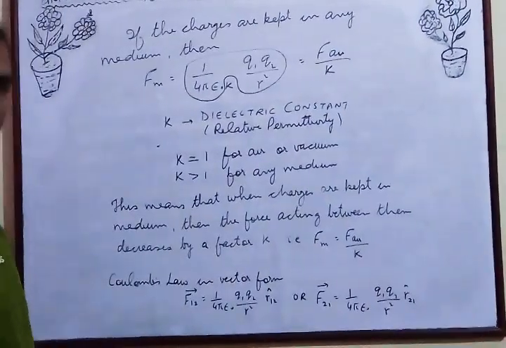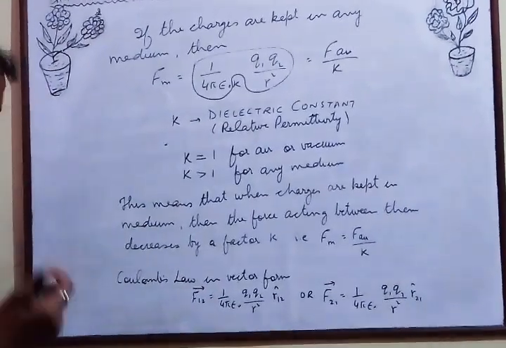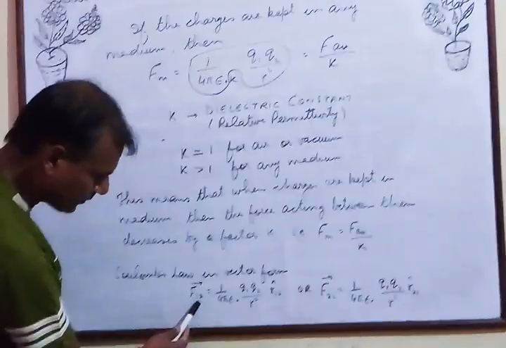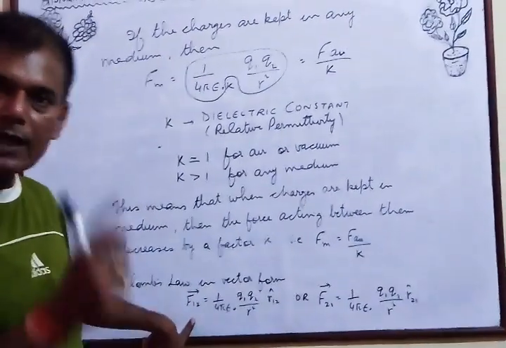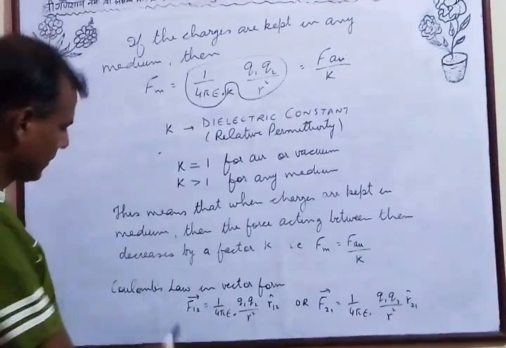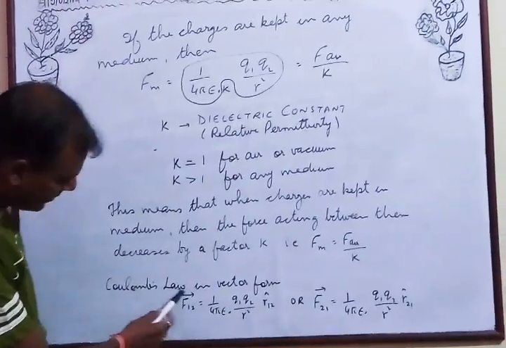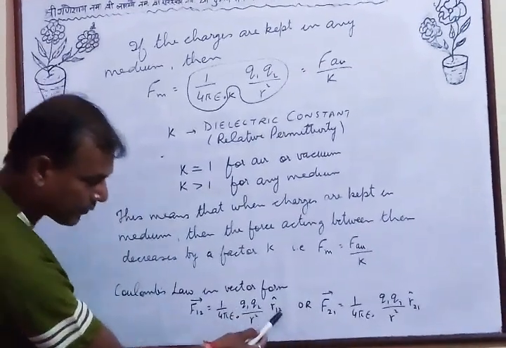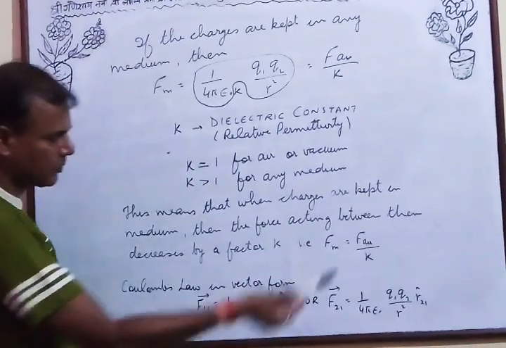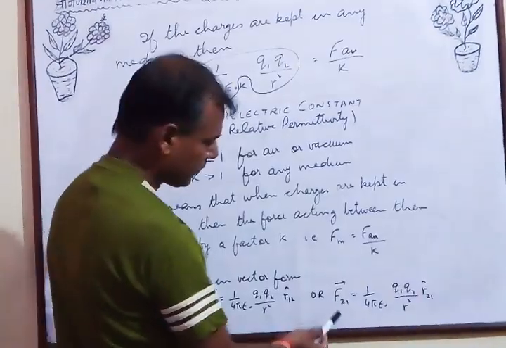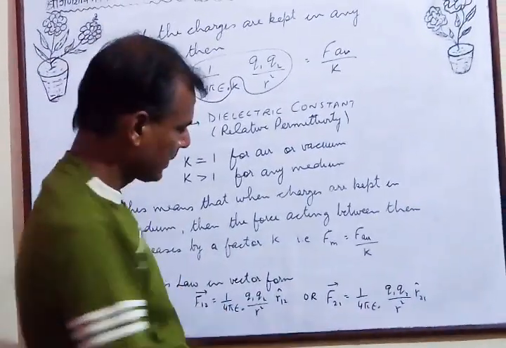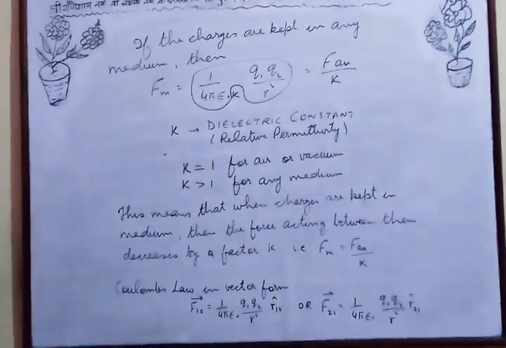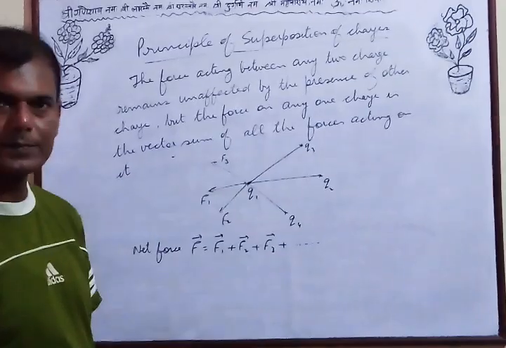Now, often one question is asked: to write Coulomb's law in vector form. So this is Coulomb's law in vector form. F12 means the force acting on charge 1 due to charge 2. F12 is equal to 1 upon 4 pi epsilon 0 q1 q2 by r square r12, with an arrow here which denotes the vector sign, and this r12 is the unit vector. You can also write F21, which means the force acting on the second charge due to the first, with r21 as the unit vector. So this is your Coulomb's law in vector form.